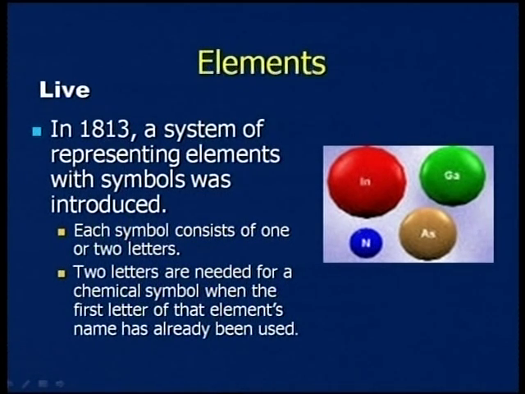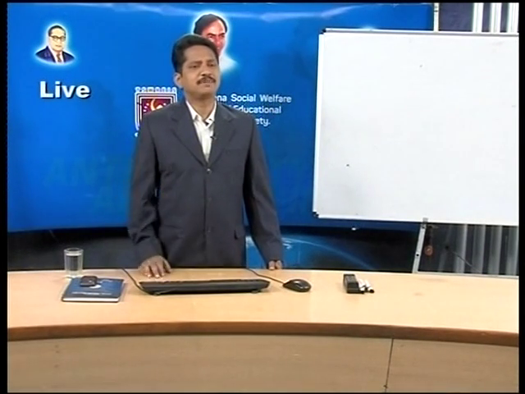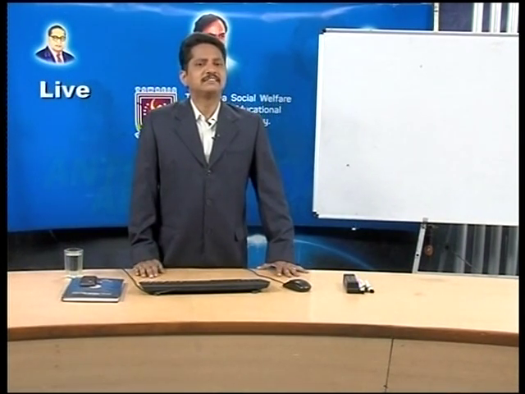In 1813, a system of representing elements with their symbols was introduced. You know that there are so many theories; in the higher stages, you are going to learn those theories also. Each symbol consists of one or two letters. There are nearly 134 named elements, and in my knowledge more than 150, but the rest are not named, so I simply said 134. Each element is represented by one symbol.